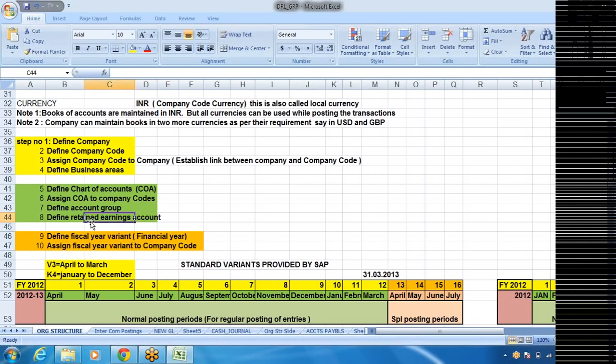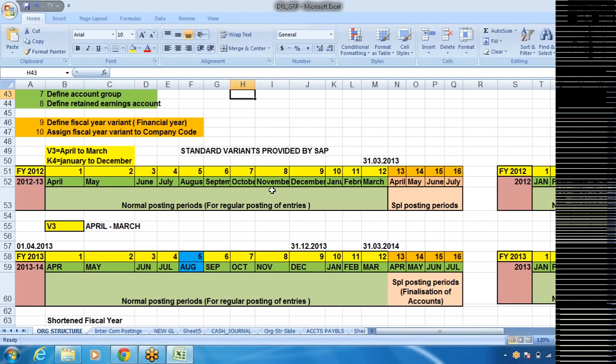It is a requirement in SAP to define a retained earnings account, and we have to tell the system to which account we are going to post, because that is going to be used for balance carry forwards, etc.